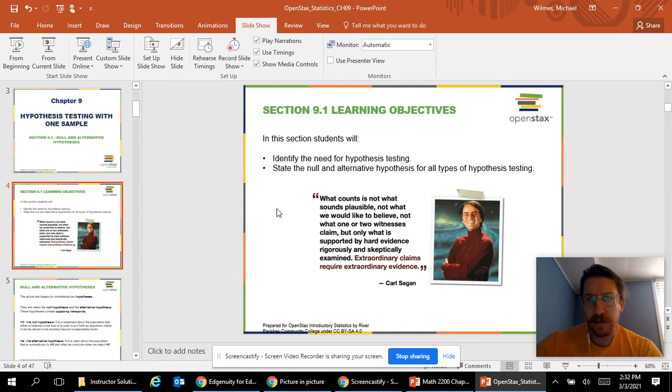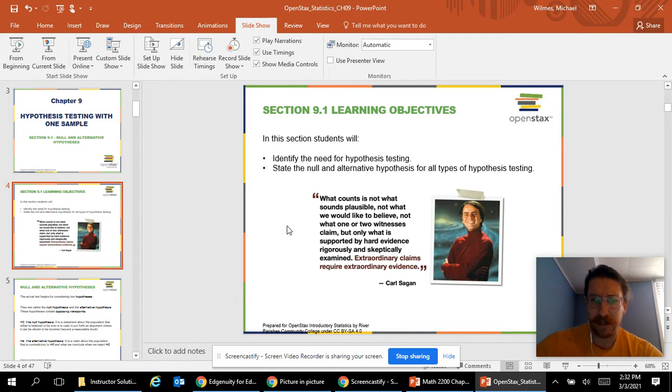All right, so this quote I think is a really good one. Carl Sagan is a really pretty neat astronomer from the 70s, really big popularizer of science. And here's his quote: "What counts is not what sounds plausible, not what we like to believe, not what one or two witnesses claim, but only what is supported by hard evidence, rigorously and skeptically examined." And the last sentence is the most important: extraordinary claims require extraordinary evidence.